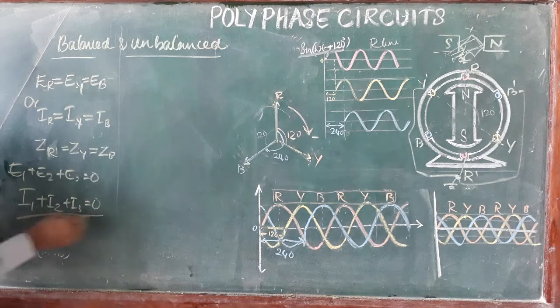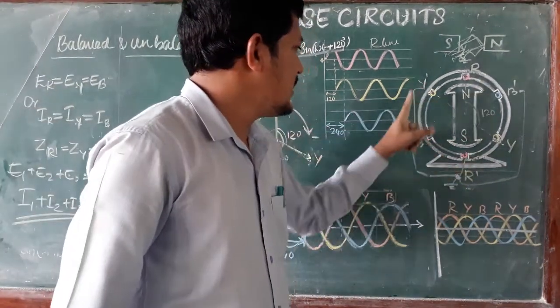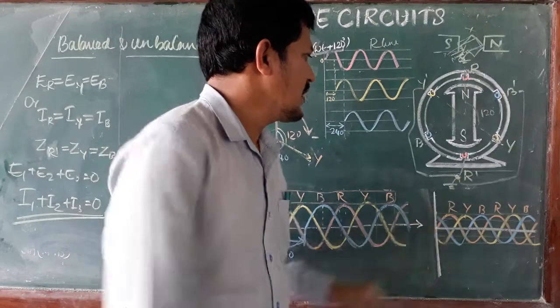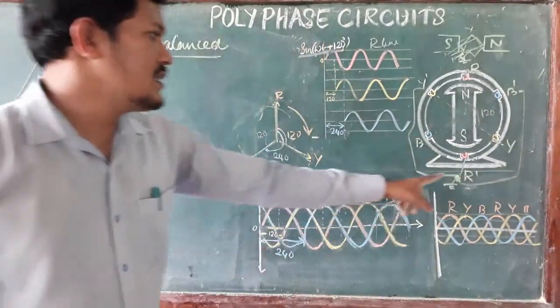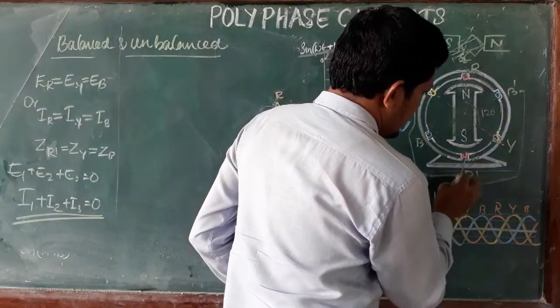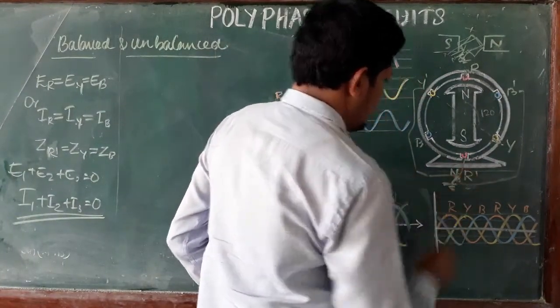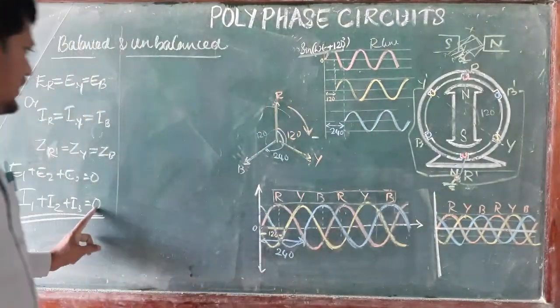Suppose we connect R dash, Y dash and B dash together at one terminal. This point has zero current. This terminal or point we connected is known as the neutral. This neutral point has zero current.